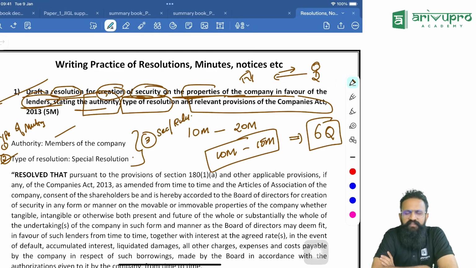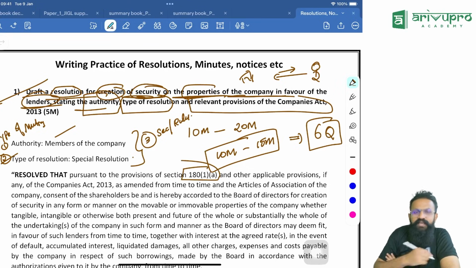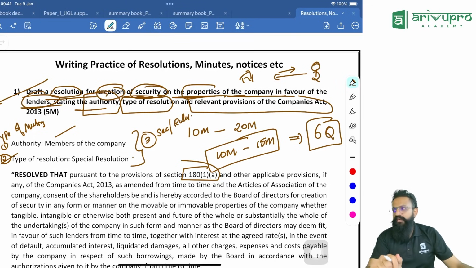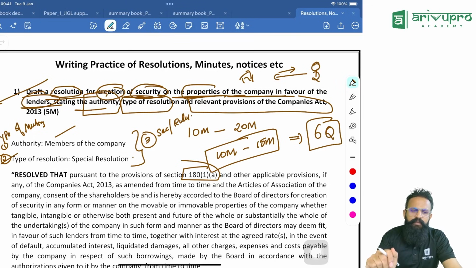Now, in this case, what are the sections applicable? First one is section 180 subsection 1 clause A, meaning disposing of the undertaking or substantial part of the undertaking, the whole of the undertaking. Sir, why is 180(1)(A) coming here? Remember, because if you do not repay the interest, whatever security you are giving, that is gone, no? So that's nothing but disposing of the asset. So 180(1)(A) will also become applicable. Restriction on power of board. In addition to that, what our company could have given, which they have not given, is they have left out this one.